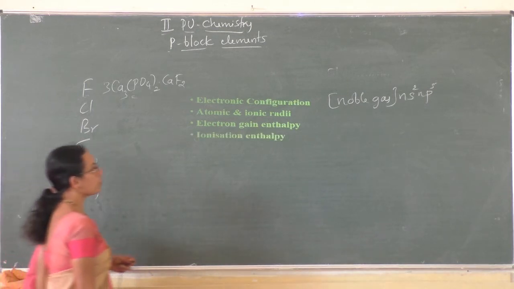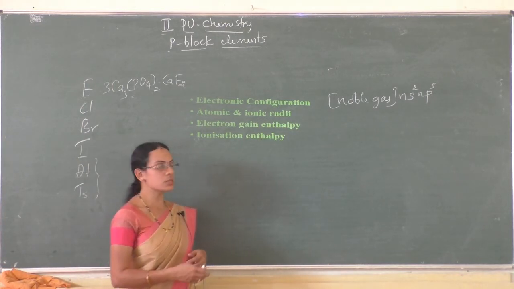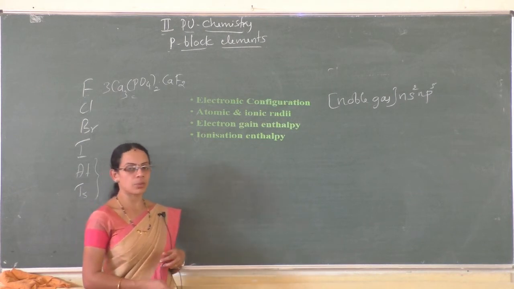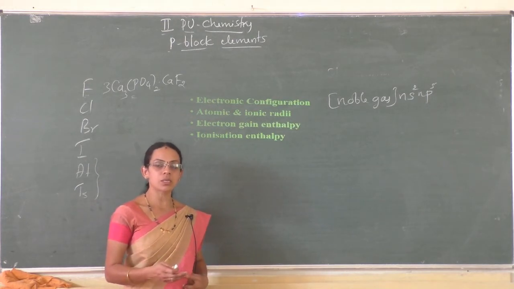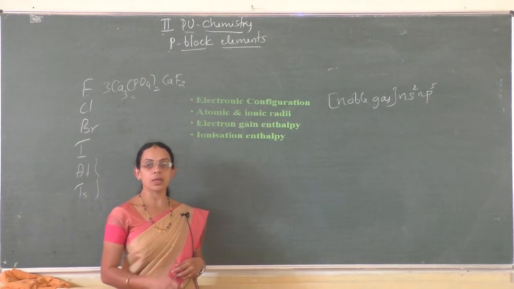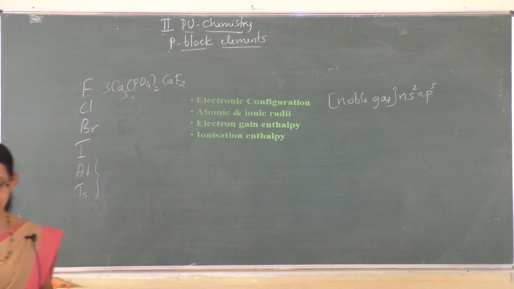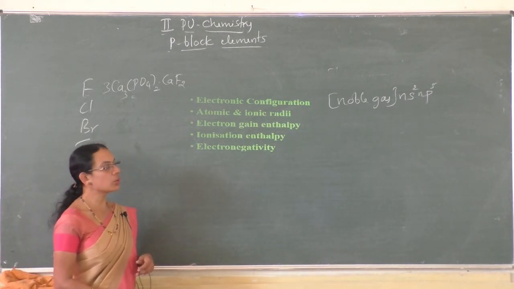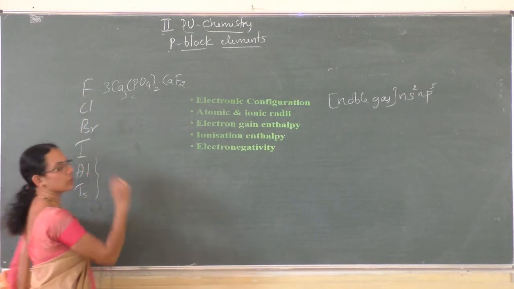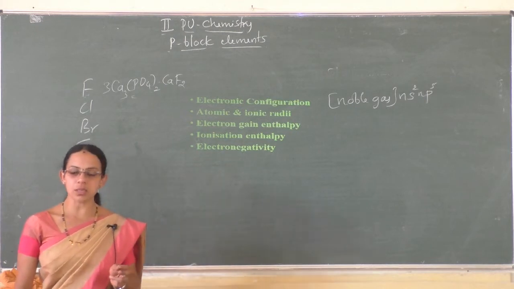Next, ionization enthalpy. Group 17 elements have very little tendency to lose electrons, hence they have very high ionization enthalpy. However, down the group ionization enthalpy decreases. Next, electronegativity. Electronegativity decreases down the group, and fluorine is the most electronegative element in the periodic table.